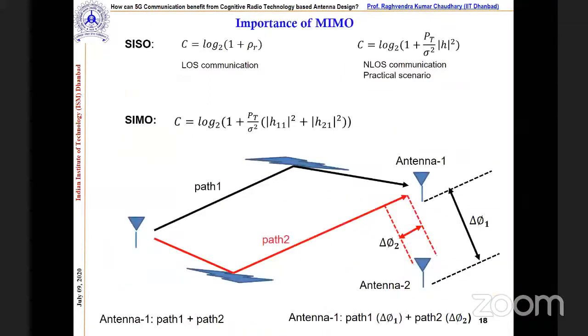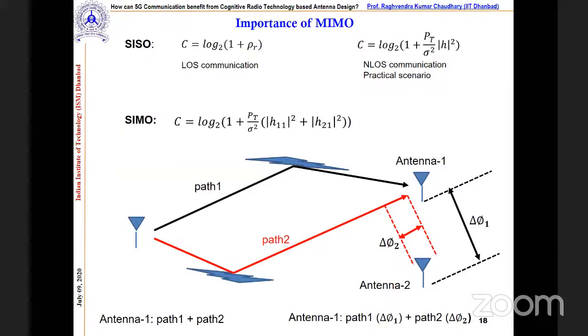Now let's try to understand these things with some small mathematics. For single input, single output, if you try to find the channel capacity, see the channel capacity here. And here you can see the practical scenario, when you have non-line-of-sight. A channel is involved, and we have to calculate the channel capacity with the help of this.